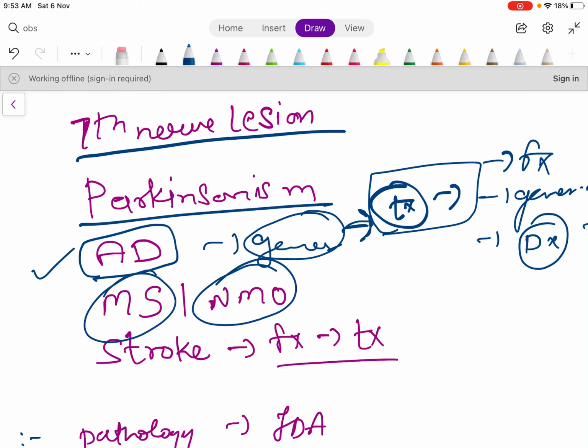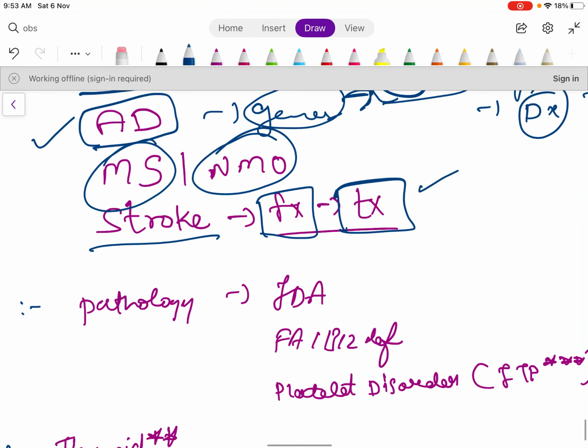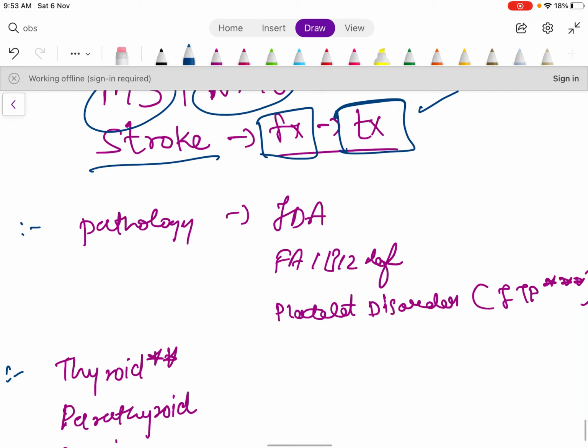The multiple sclerosis and neuromyelitis optica and stroke. In stroke, what you need to remember is features. They will give the scenario, and you are required to give the answer, okay. So treatment, I mean, what is the treatment of this stroke? They will give you next step. Here also they will give you next step.